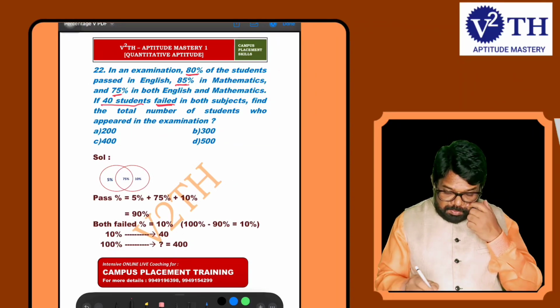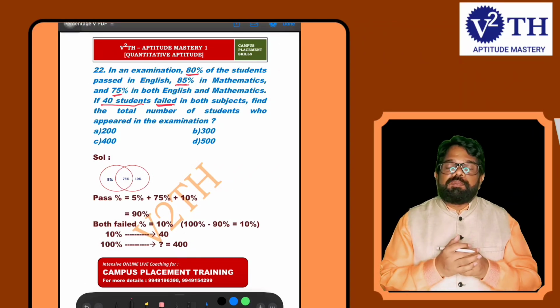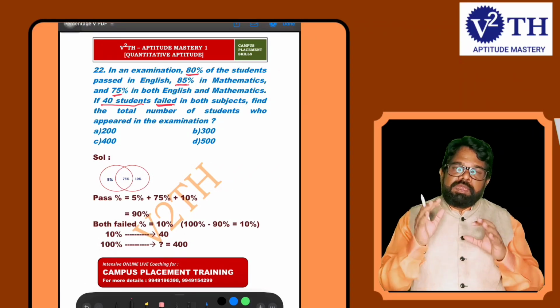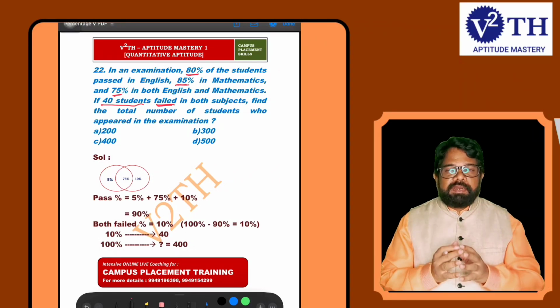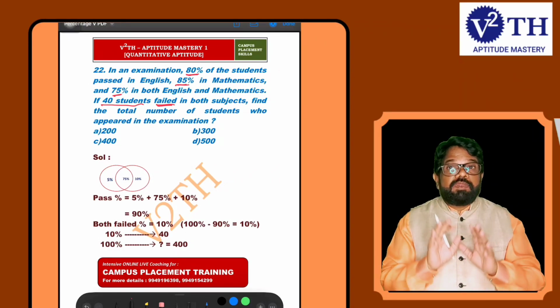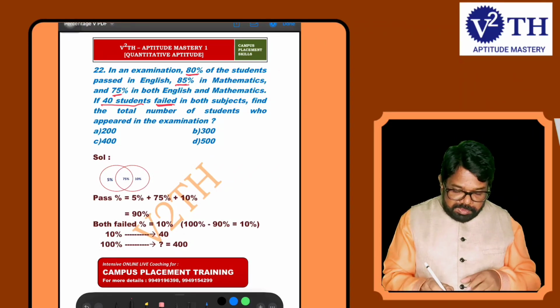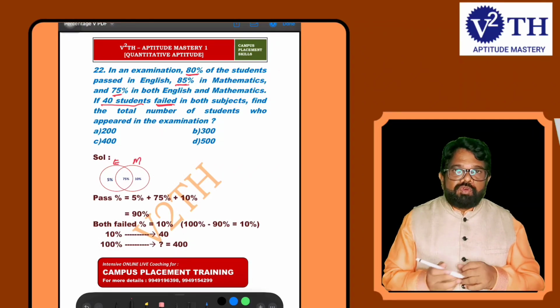Now what you have to calculate? Find the total number of students who appeared in the examination. So here 2 subjects are given, so you have to draw a Venn diagram. When both are given, you go for a Venn diagram. It is a simple method. Now here, 2 Venn circles, English and mathematics.